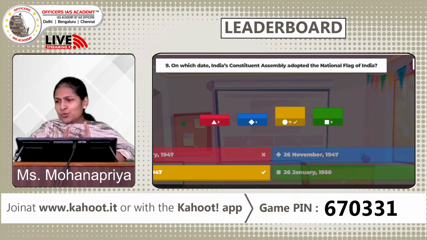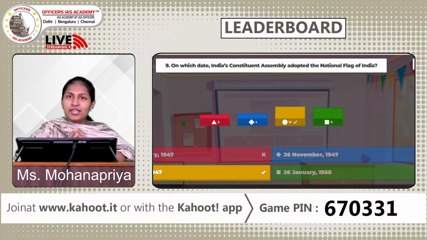Okay, so there seems to have been a confusion between 22nd July and 26th January of 1950. So 26th January of 1950 is the date when our constitution entered into force. It was enforced. So 22nd July 1947 is the day in which the national flag of India was adopted by the Constituent Assembly. Okay, so Pingali Venkaya was the person who designed our Indian national flag. So remember this, it is 22nd July of 1947.